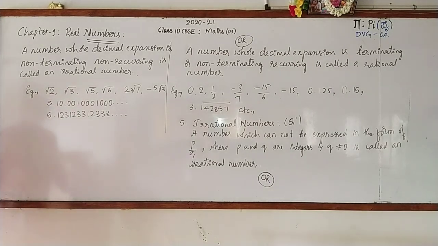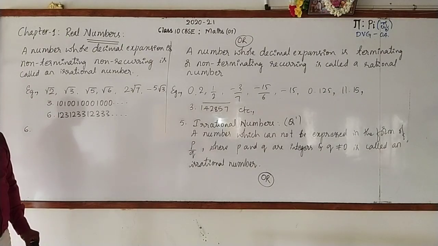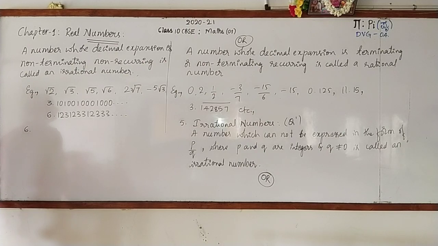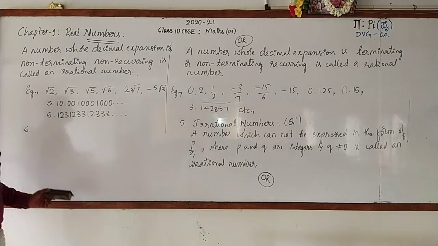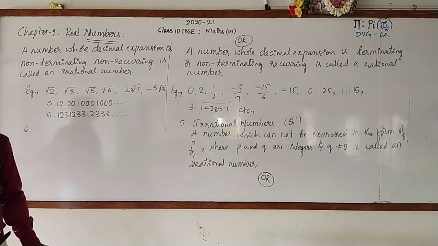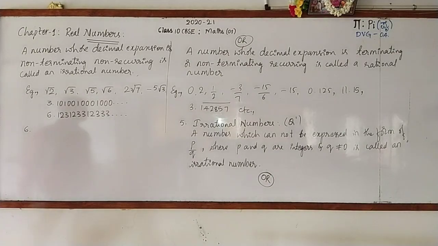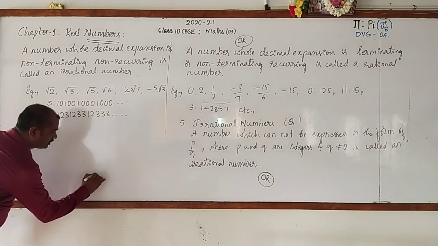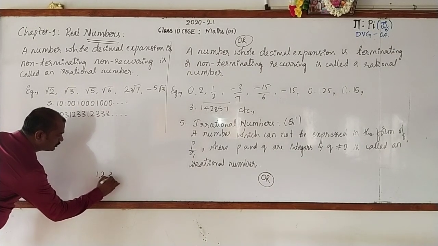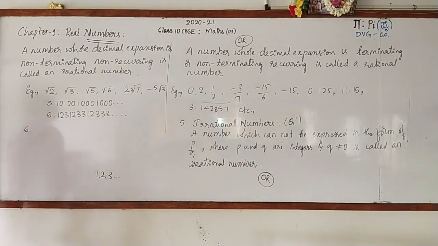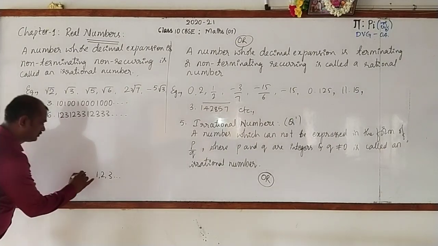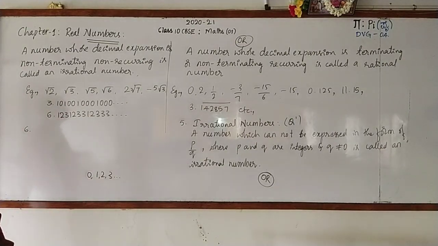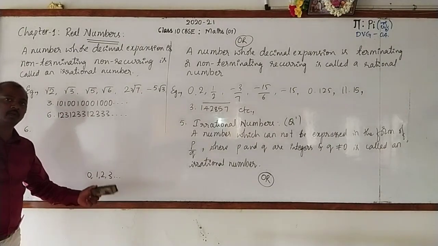Okay. Now let's move on to the sixth one. Observe it. I'll take some of the numbers. Here 1, 2, 3. What are these? These are natural numbers, including 0, whole numbers.